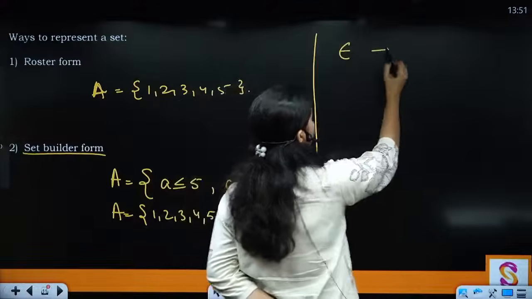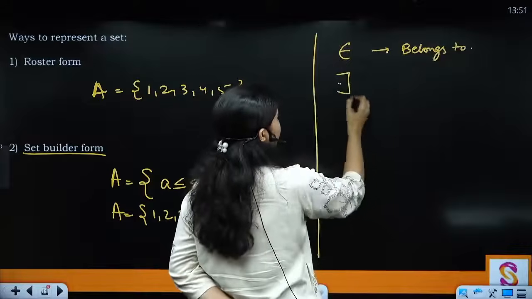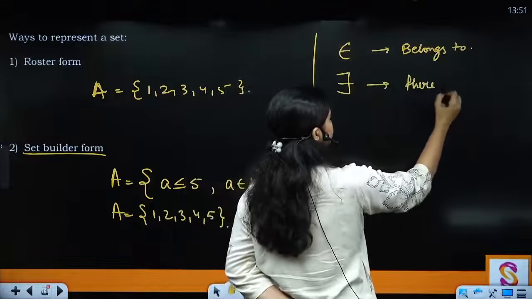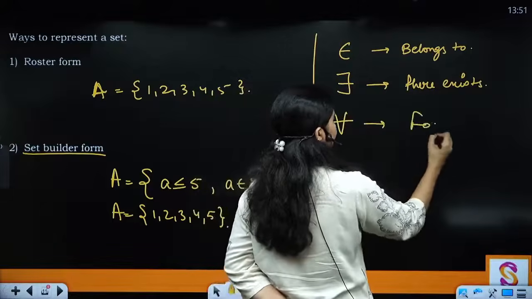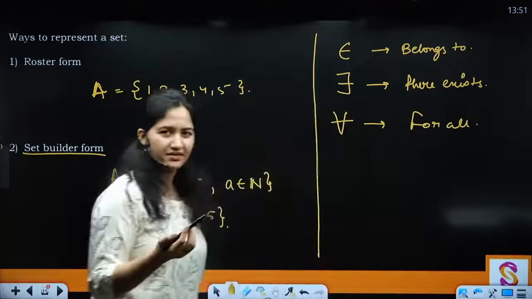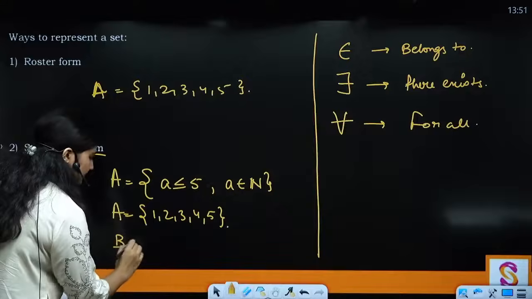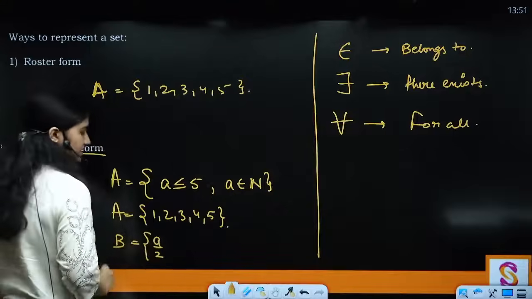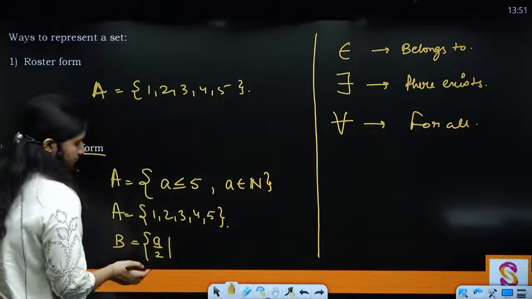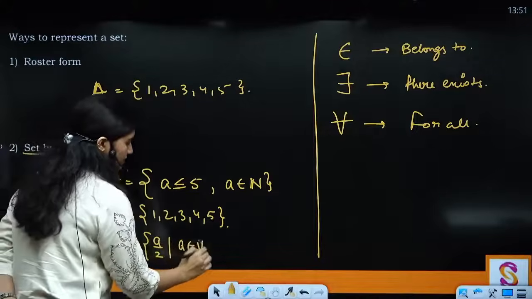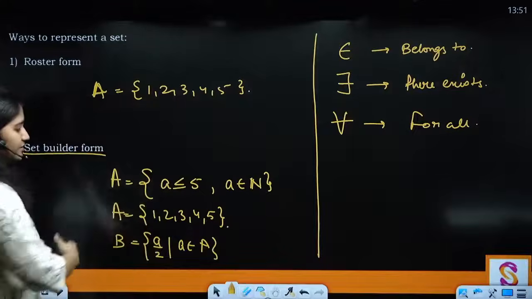Now some common notations I would like to tell you. This is your belongs to sign. Okay, this is your there exists. Then you have for all. Let's say I'm saying some property. Let's say I am making a set, a by 2, and for all a belongs to natural numbers, or a belongs to your set A. So I'm taking the elements from here, right?